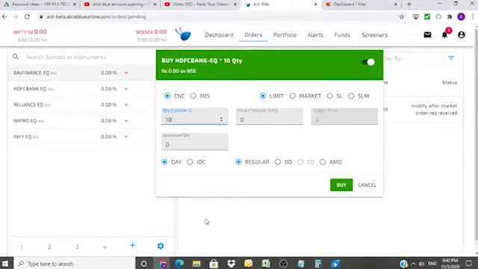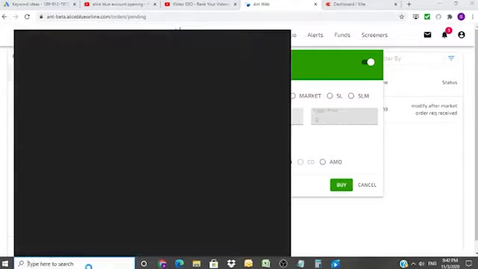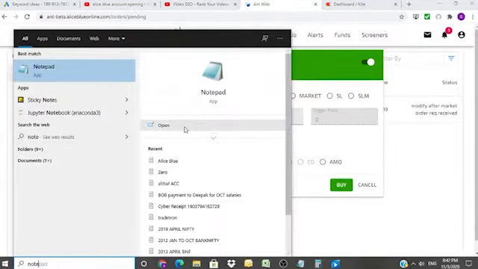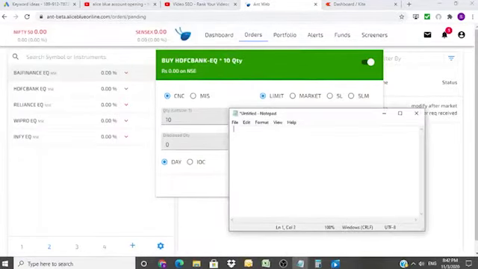I'll put it over here in the notepad. Bought for 1000 and sold for 1100. Net profit is 100 per share.